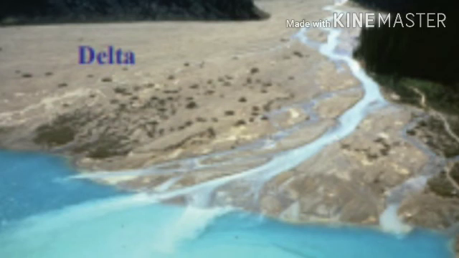Then how are deltas formed? The velocity of the river decreases when it nears the river mouth. Most rivers branch out to distributaries at this stage where the volume of both water and sediments is high. The sediments brought by the river are deposited between these distributaries, forming almost triangular shaped landforms called deltas. These features are called deltas as they resemble the Greek alphabet delta.